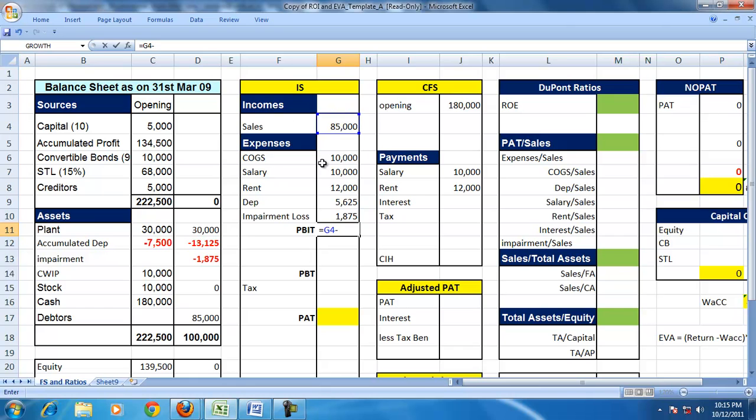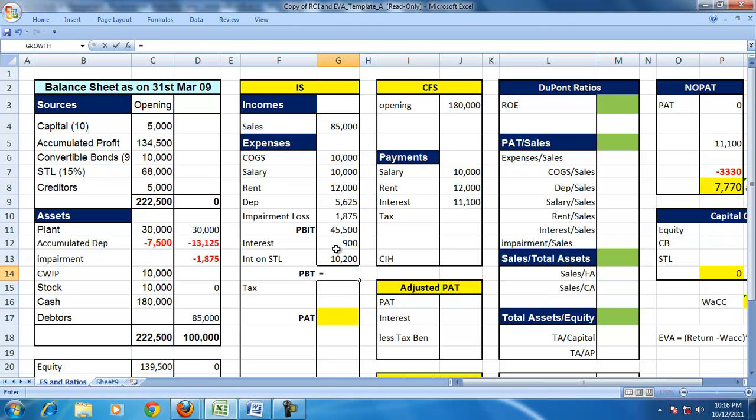So PBIT of the firm is sales minus COGS minus salary minus rent minus depreciation minus impairment losses. Then interest during the period. Interest on the bonds for the full year at 0.09. Interest on the short-term loan for the full year at the rate of 15%. Let us assume that we pay off the interest as and when it is due. If we don't pay, we create a liability.